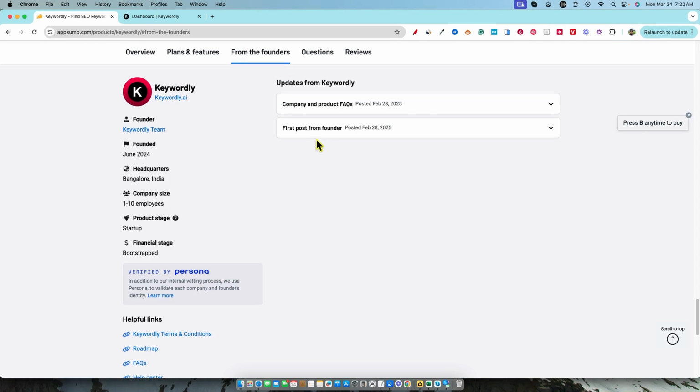I'm going to go over here, click on from the founder. So this is founded in June 2024. So it looks like it's fairly new. It's been around for about 7-8 months. It's bootstrapped, and there's 1 to 10 employees. So this is a small team, a small project. You just have to know that.